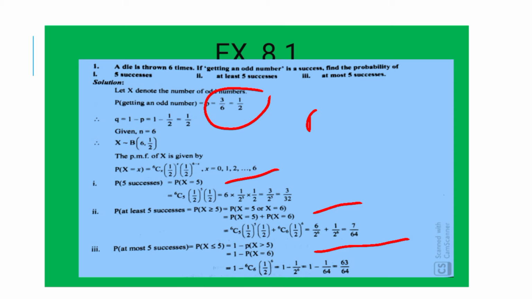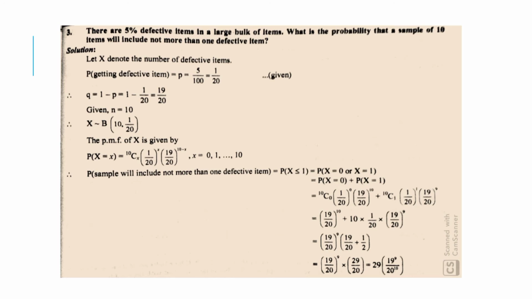At most 5 successes means 5 or fewer are allowed, right? Less than that will also do. So P of x less than or equal to 5 is equal to 1 minus P of x greater than 5, which is equal to 1 minus P of x is equal to 6, which is equal to 1 minus 6C6 into (1/2)^6, which is equal to 1 minus 1 upon 64, which is equal to 63 upon 64. So the answer is 63 upon 64. Second question.